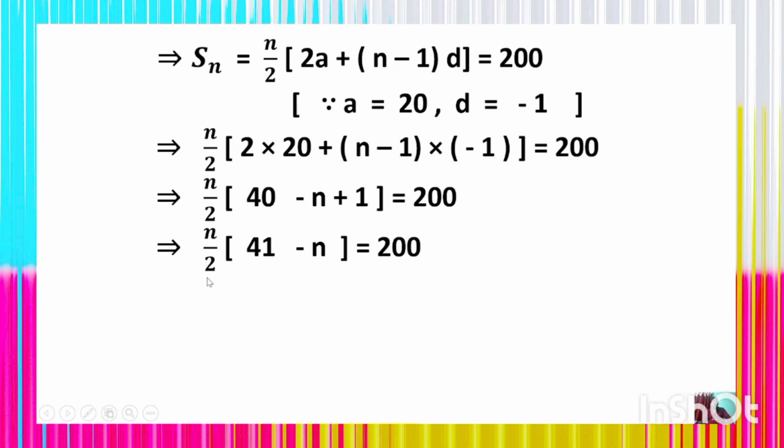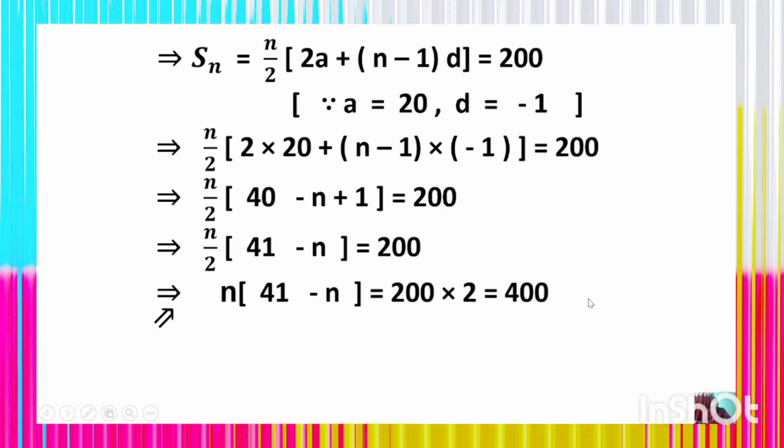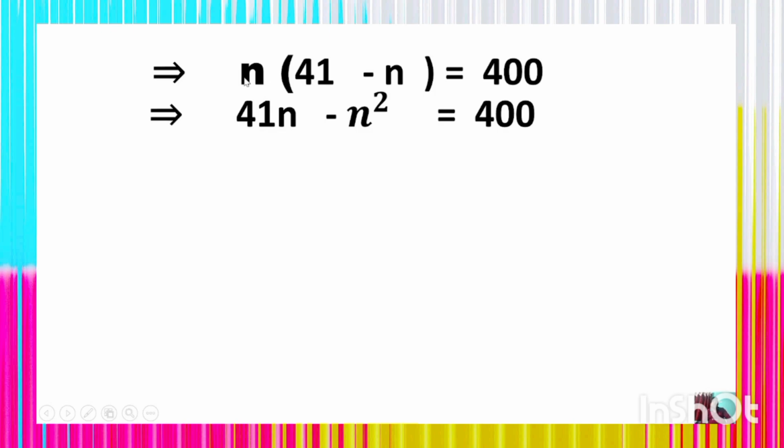Here the 2 in the denominator can be transposed to the right hand side, and we multiply 200 into 2, which is 400. Thus n whole into 41 minus n is 400, and multiplying, 41n minus n square is 400.